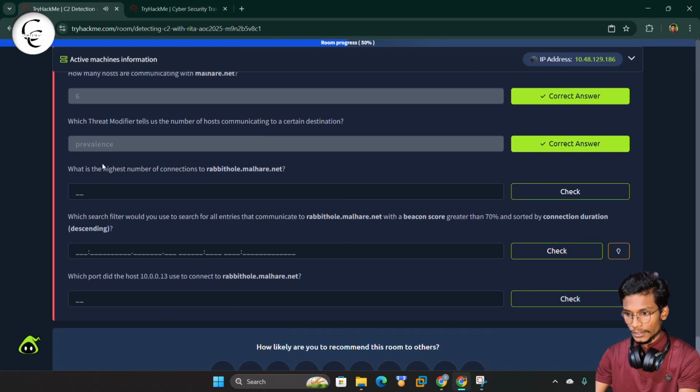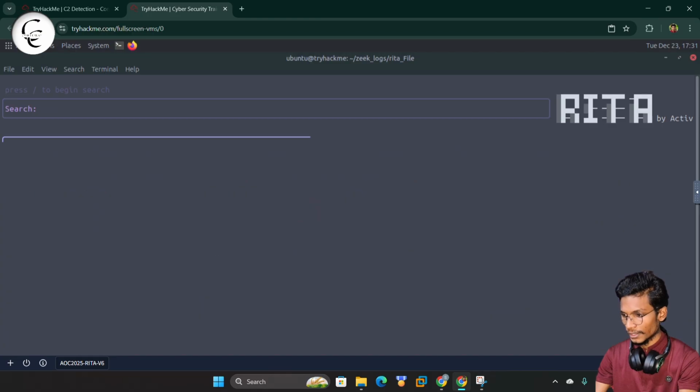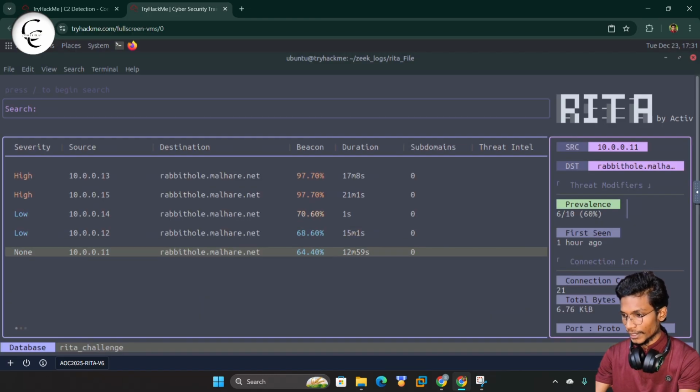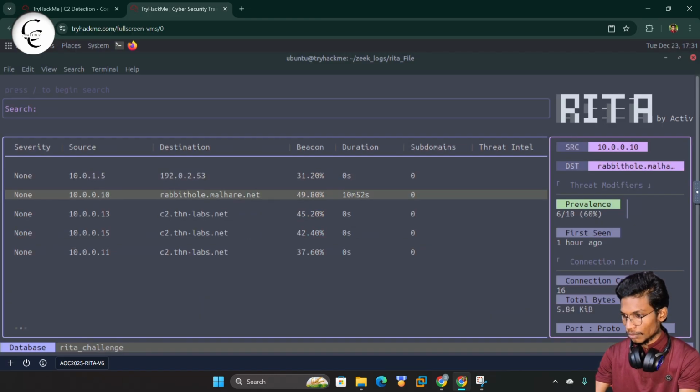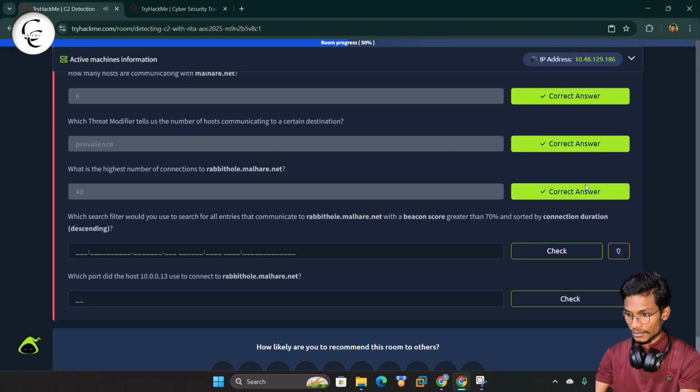Now here we have the third question: what is the highest number of connections to the rabbithole.malware.net? For that we will use our arrow key to navigate to all these malware.net files. And guys, here you can see first we have 31 connections, then we have 40, then we have 38, then we have 29 and 18. So I think the highest is 40 and we can give a check. So yes, this is correct.